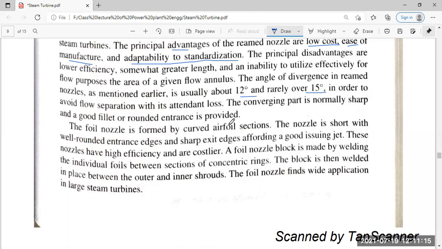Foil nozzle represents airfoil nozzle, what is meant by curved airfoil section. The nozzle is short, with well-rounded entrance edges and sharp exit, resulting in a good leaving jet itself. These nozzles have high efficiency and are costlier, but the foil nozzle block is made by welding the individual foils between the sections of concentric rings. The block is then welded in place between the outer and inner shrouds. The foil nozzle finds wider application in large steam turbines.